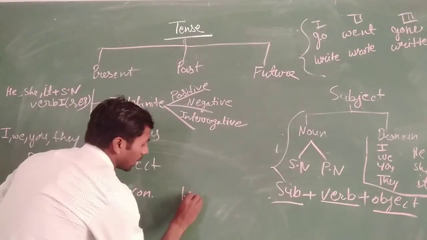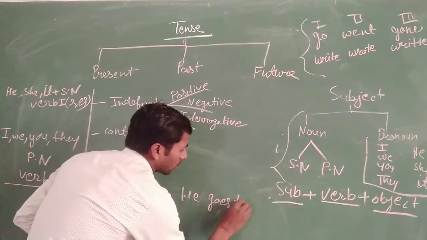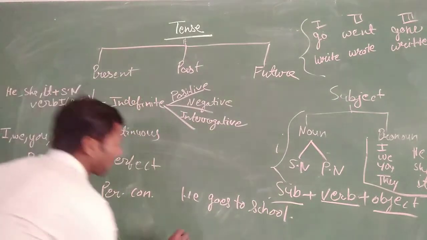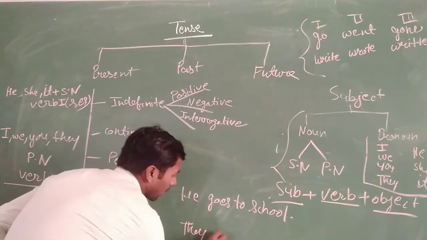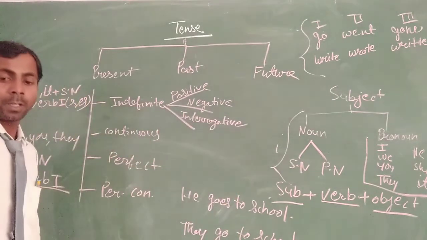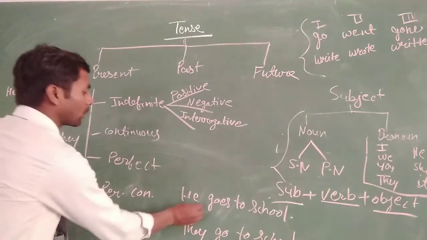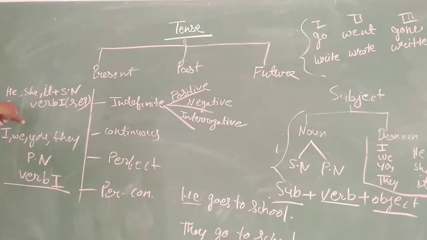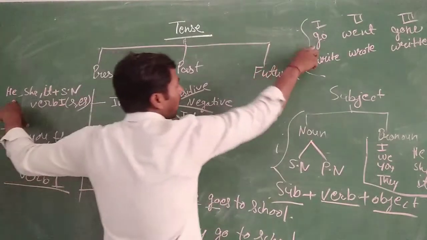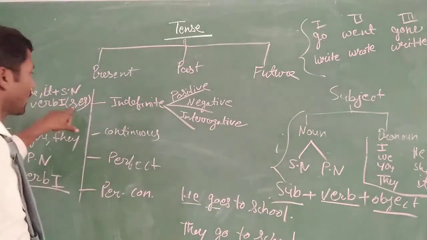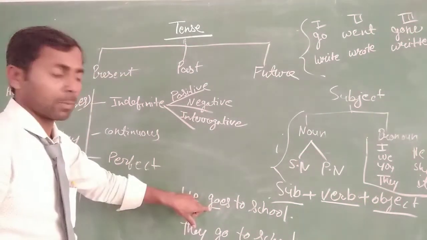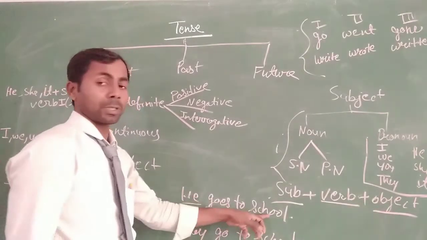Like he goes to school. He goes to school and they go to school. In both sentences you can see here the subject he, which you can find in the first part. Then we use the verb go. Go is the first form of the verb and with the verb we can add s or es in the indefinite tense. So here es is used with the verb of first form and after that the object, to school.